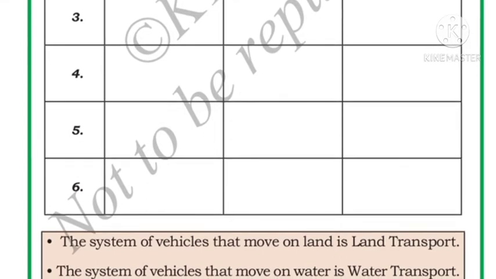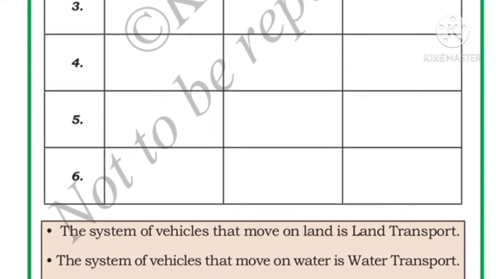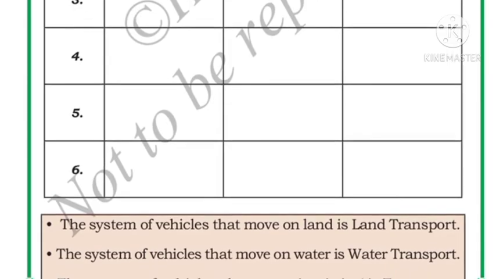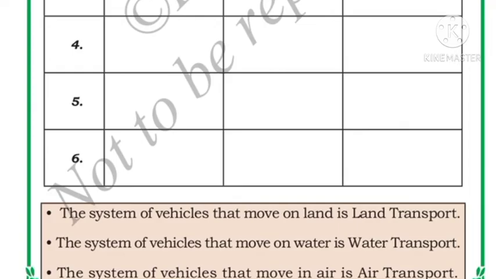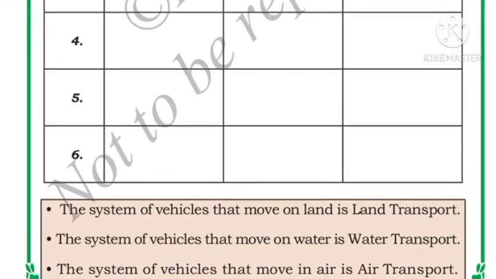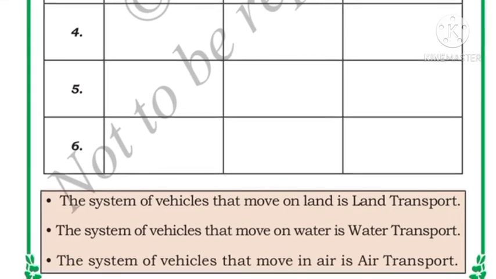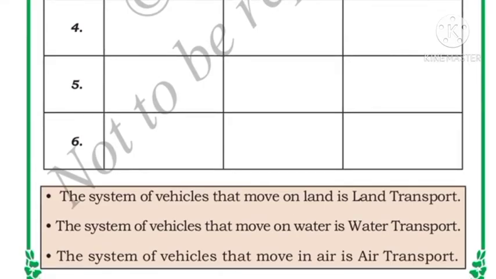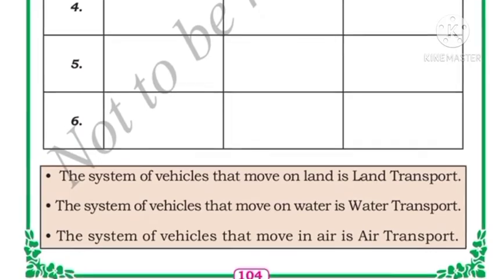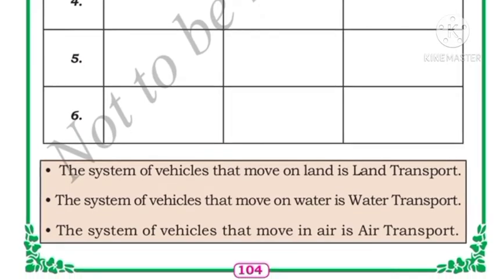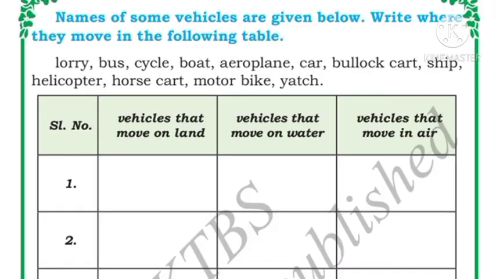Okay, so we have differentiated the vehicles which move on land, which move on water and which move in air. Children, you have to remember the system of vehicles that move on land is land transport. The system of vehicles that move on water is water transport. The system of vehicles that move in air is air transport. Okay, land, water and air transport.